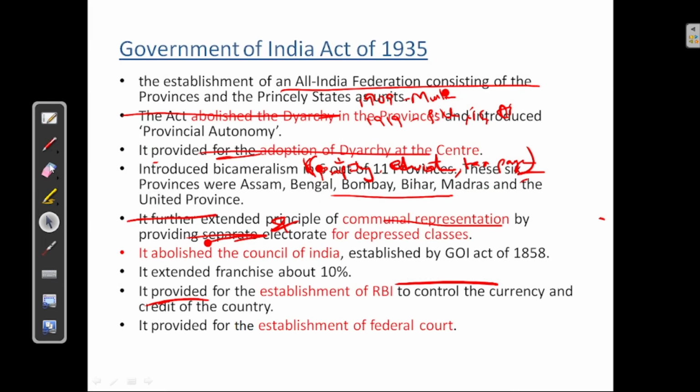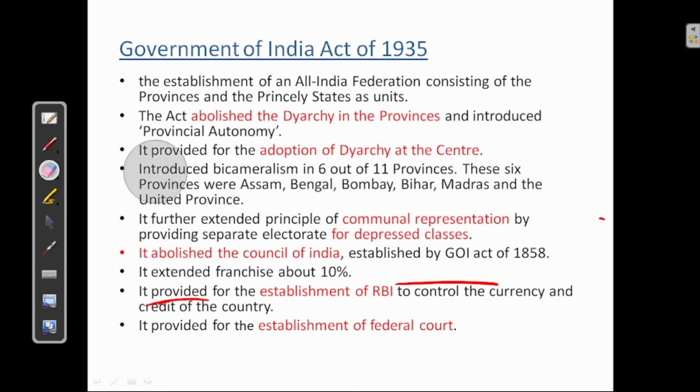Next, we will see the Government of India Act of 1935. The establishment of All India Federation consisting of provinces and princely states as units. Okay, under the Government of India Act of 1935, All India Federation was established. It consists of provinces and princely states as its units.